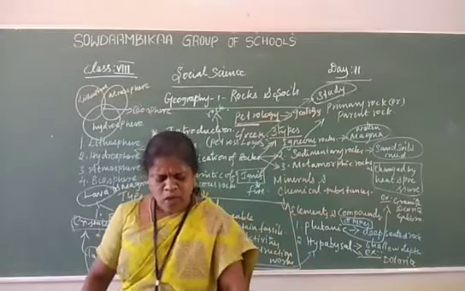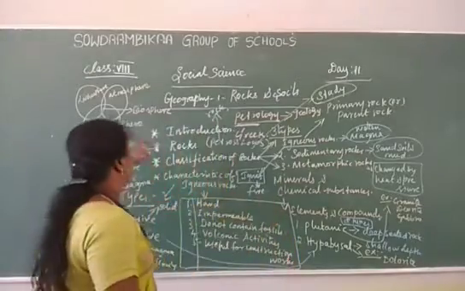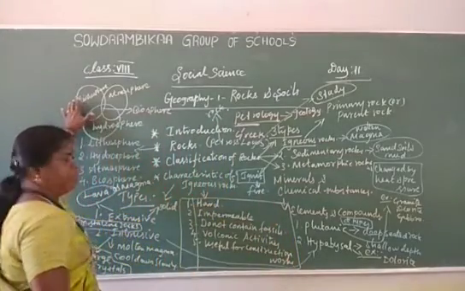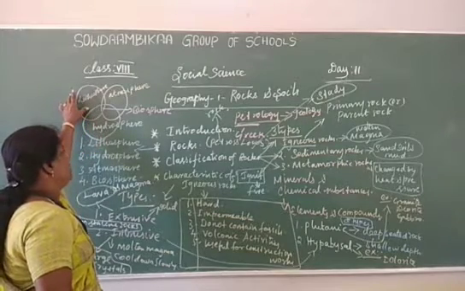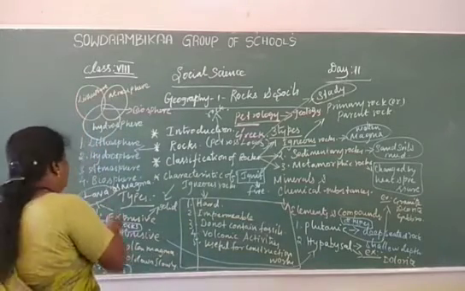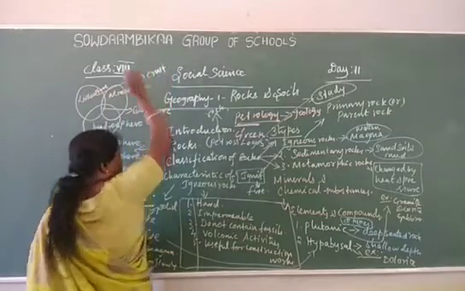So what's the meaning of lithosphere? Lithosphere means the uppermost part of the Earth surface, the crust. You studied about it.